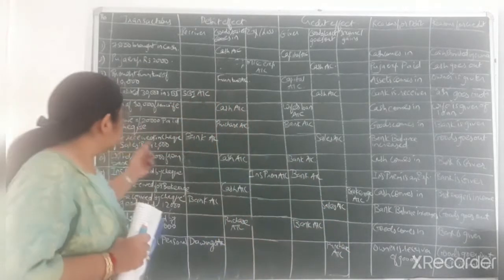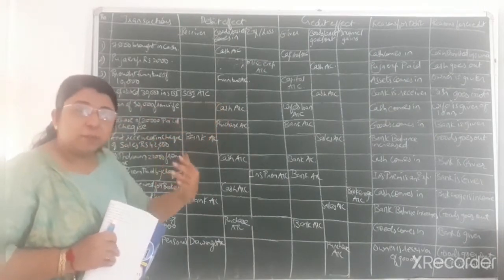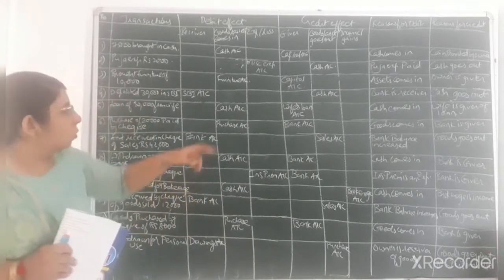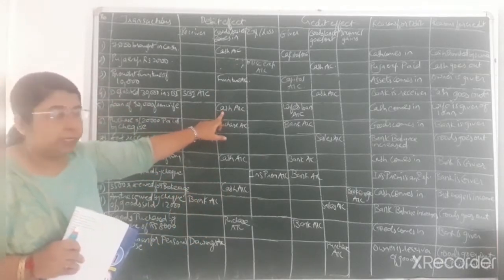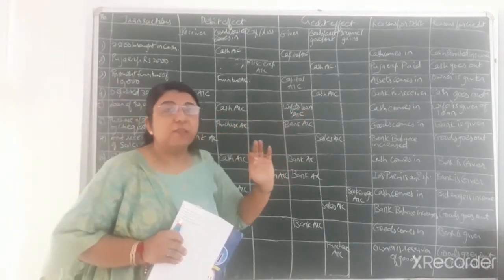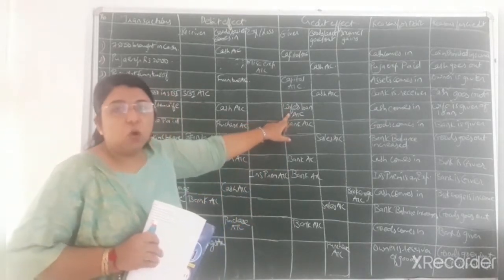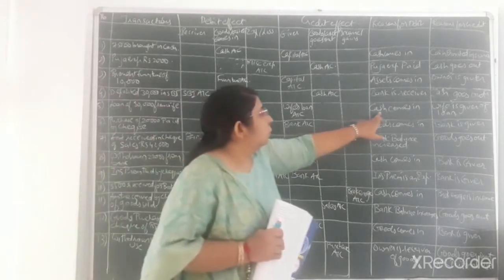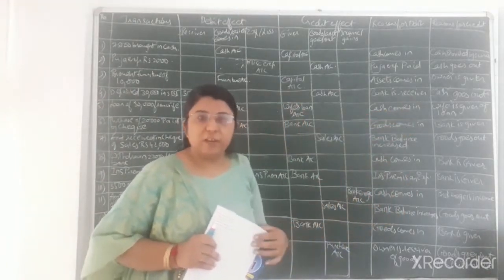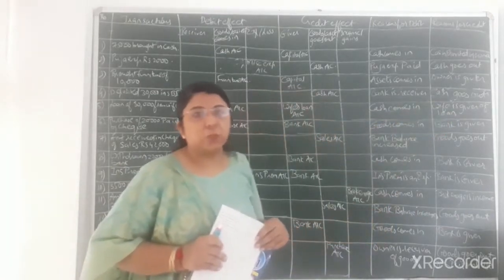Okay. So over here the transaction that will come, that is that much amount of cash will come in the business because loan has been obtained from the wife. So cash will come in, so debit what comes in as per the rule of real account, so cash account debit to wife's loan account credit because wife is the giver of that much amount of loan. Okay, so credit the giver as per the rule of personal account. Okay, so reasons for debiting, that is cash comes in because that much amount of loan is provided by the wife, so cash comes in, and wife is the giver of the loan, so credit the giver as per personal account.